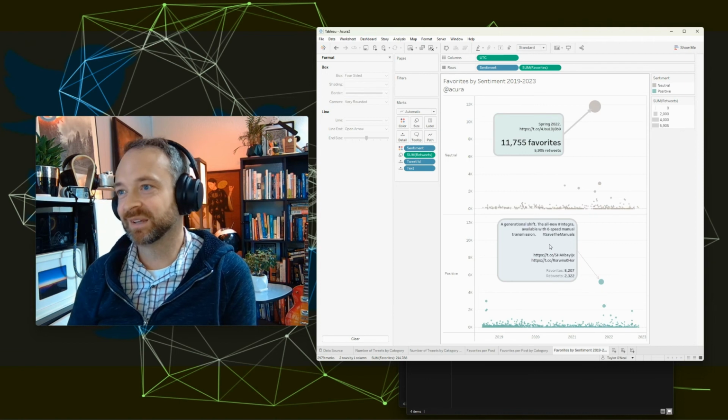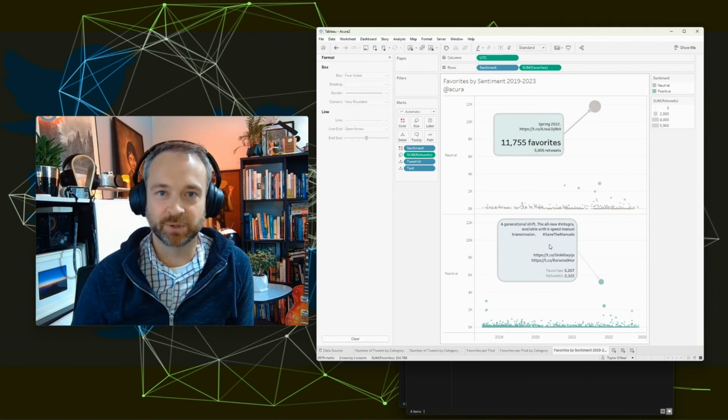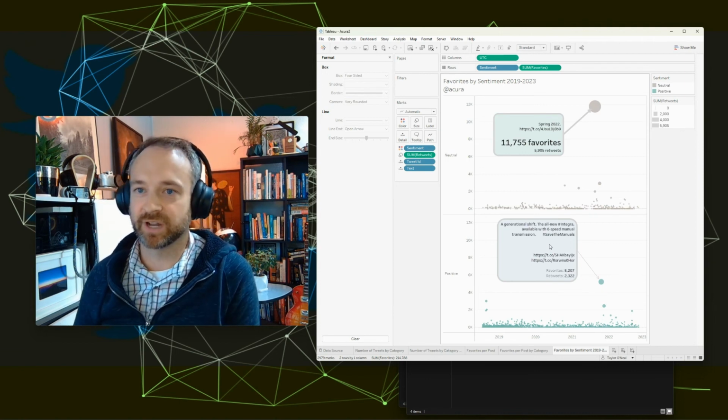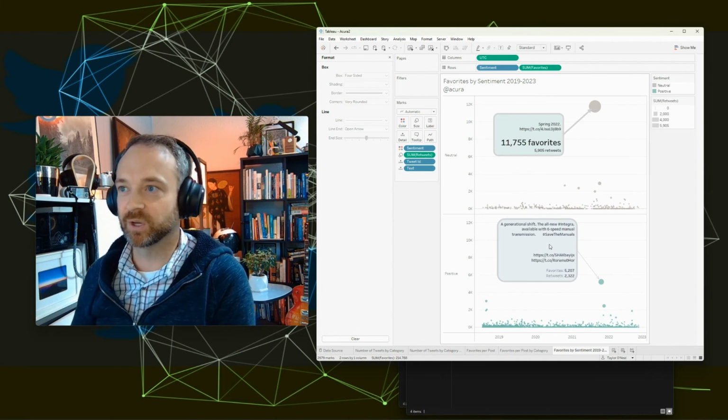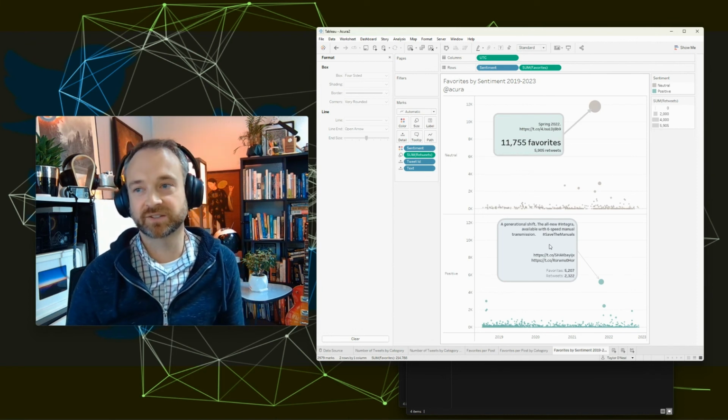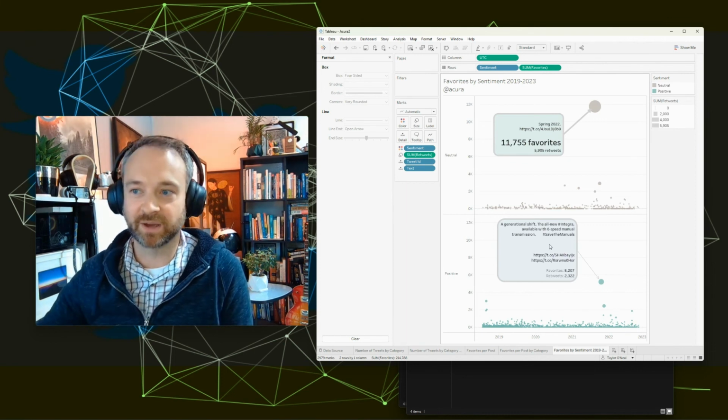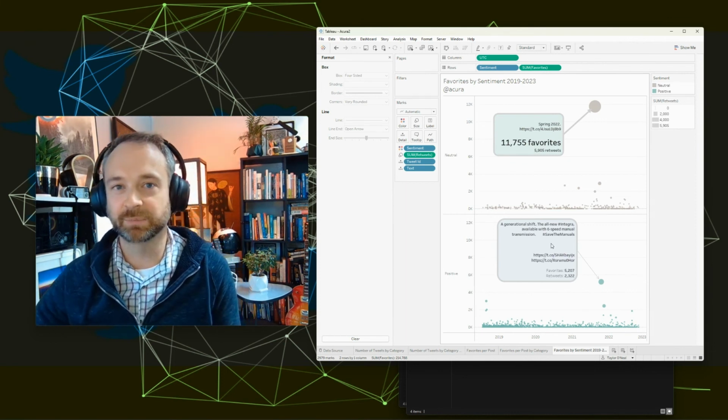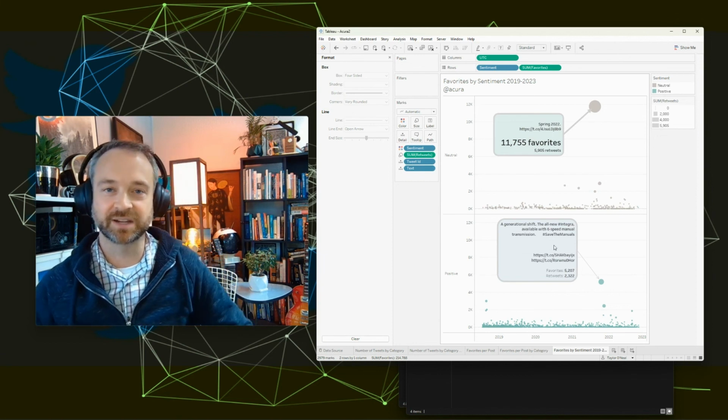There's a lot of different timing things and other variables going on here which would drive more favorites or not. But this does drive that conversation of, how do you want the tone to sound in the text of the content? And now you have two breakout examples, and you have some patterns you can discuss. So now we have a deeper conversation than just likes as a summary.